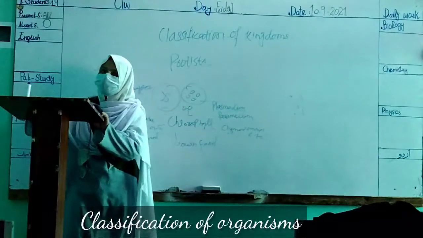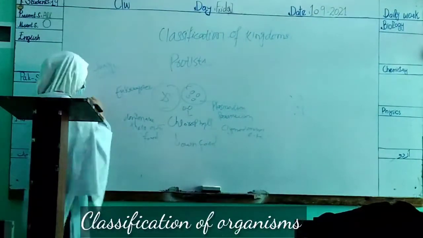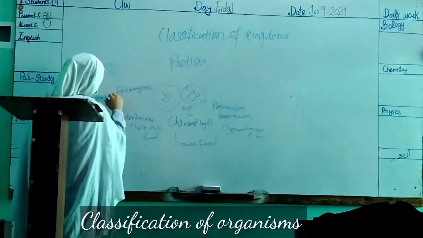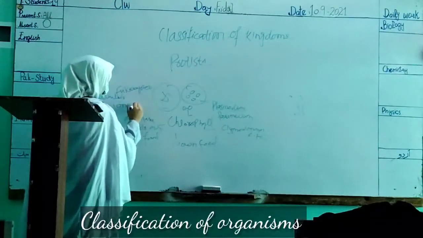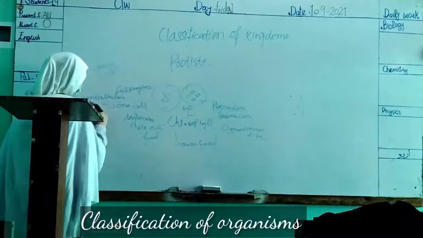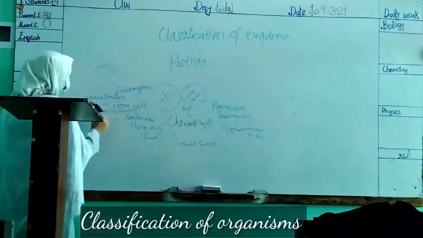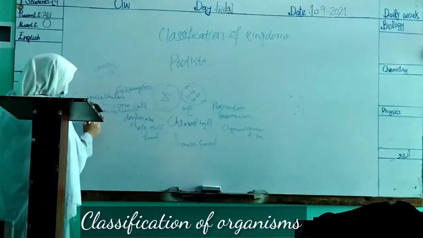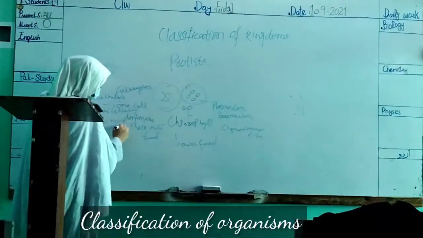Unicellular or multicellular organisms are included. Unicellular means organisms made up of only one cell, while multicellular means organisms made up of two or more cells.